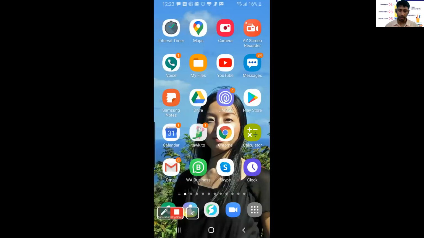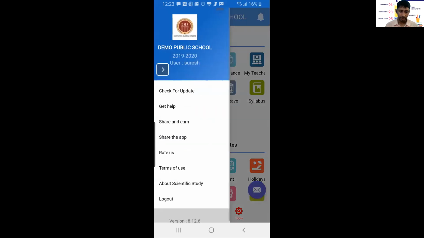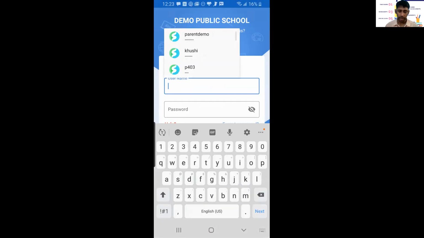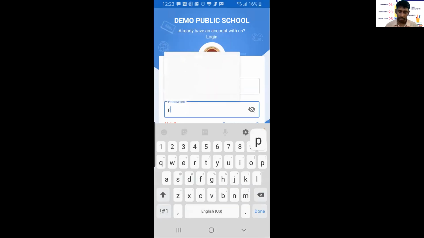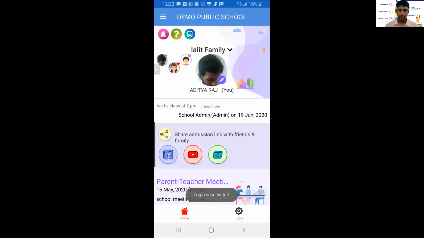Any question as of now? See this one, I'm going to open the app. Okay, I already opened the app, and I'm going to log in as this student. I mean, just say I'm going to log in as any student, because I don't remember the user ID and password for the same student. So here, okay, this one.